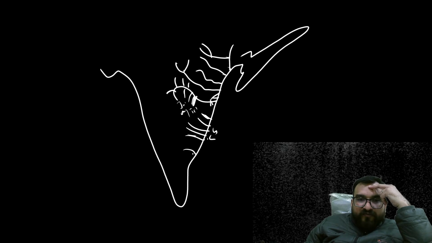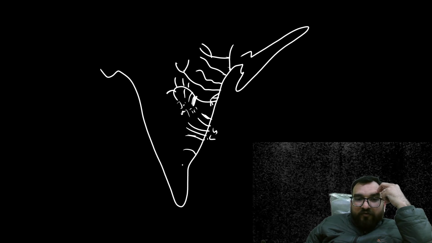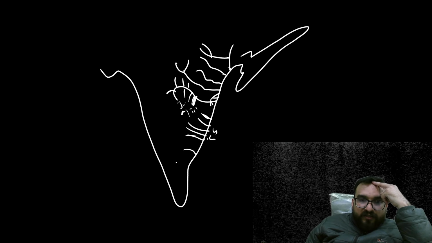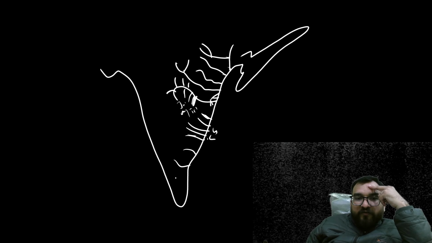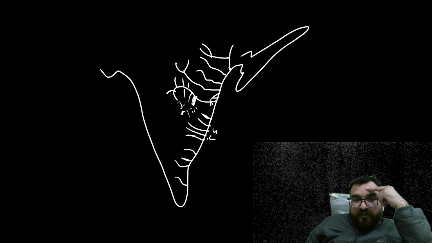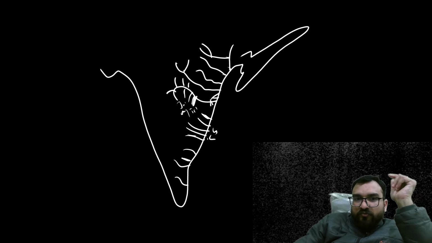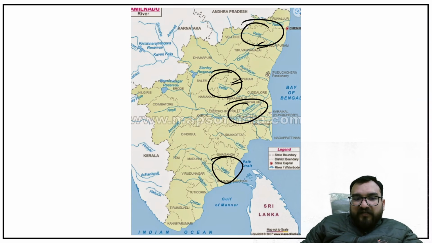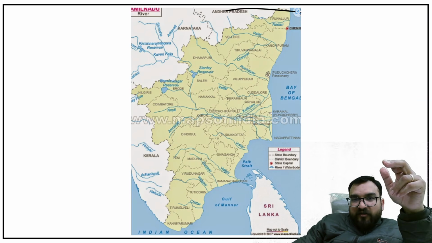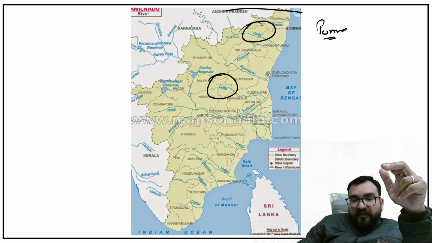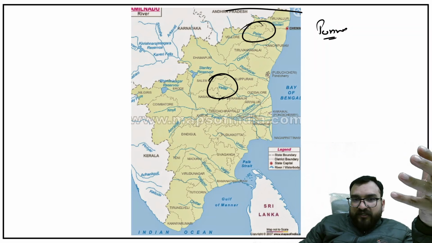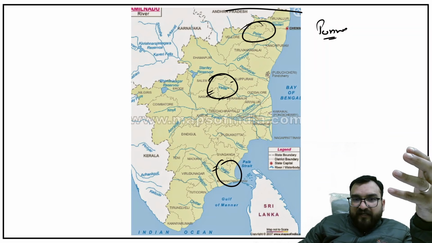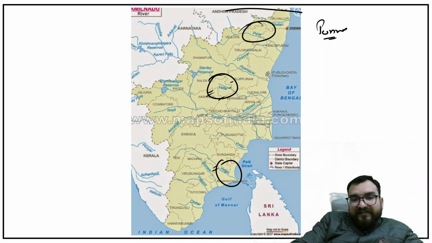Then over here you will be finding Vellar, right? Then Kaveri, below Kaveri you will be finding Vegai. And one more river I am missing, you should remember that too. So this part you will be finding over here, like Palar and then Vellar. Okay, remember that. Above that you will have Pennar, so don't get confused. Pennar, Palar, Vellar. Okay, like this a question can come, the double V is over here, Vegai and Vellar. Okay, so understand like this, guys.